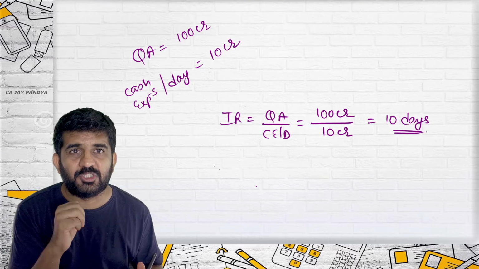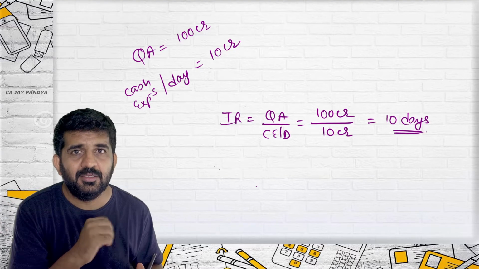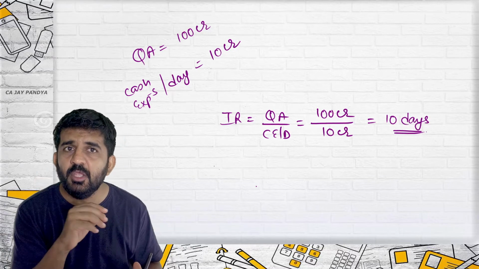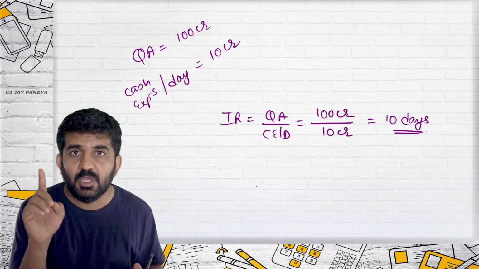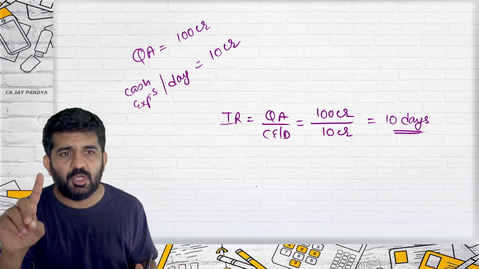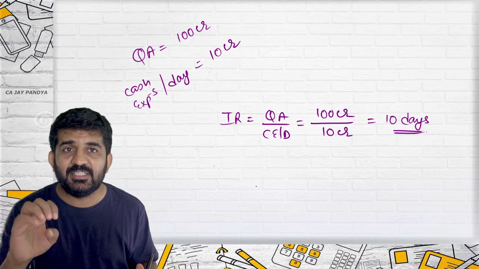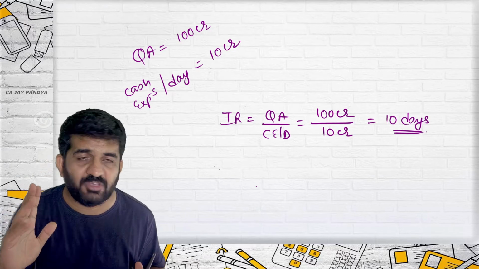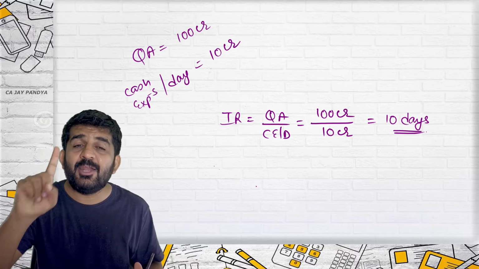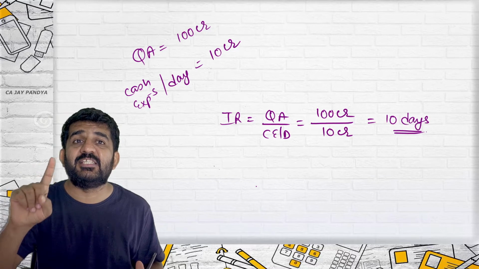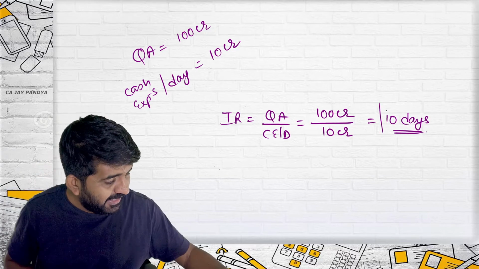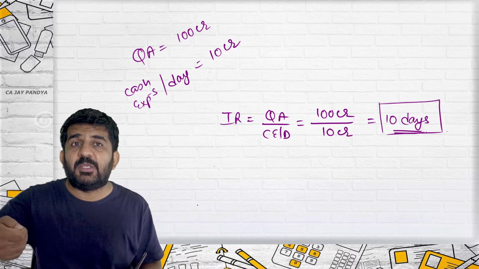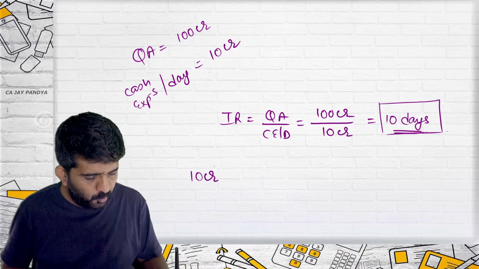Exactly. Try to concentrate. This is the corona era. Suppose our business stops. There is no cash inflow. We are still having quick assets, that is assets without stock. There are debtors, there is a cash balance. We are having quick assets. Then also our business is capable of paying for 10 days. What are cash expenses per day? 10 crore.